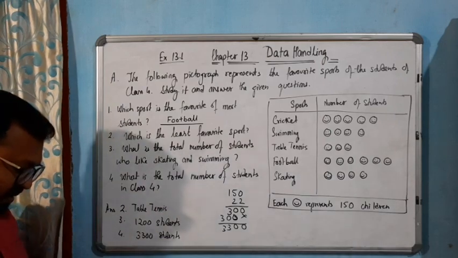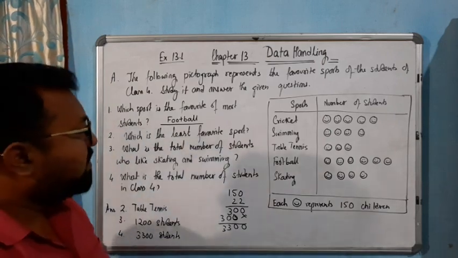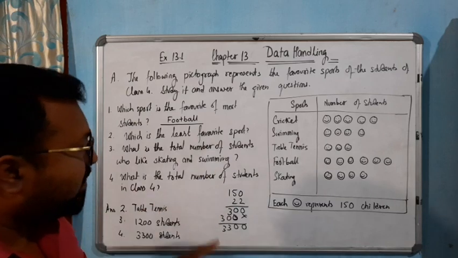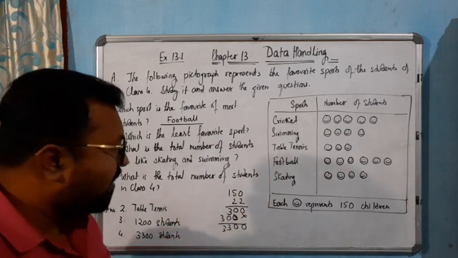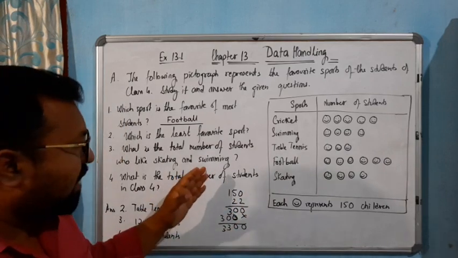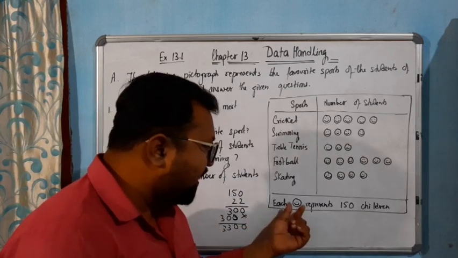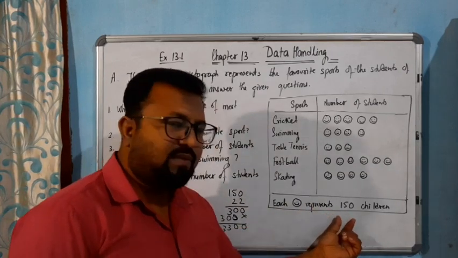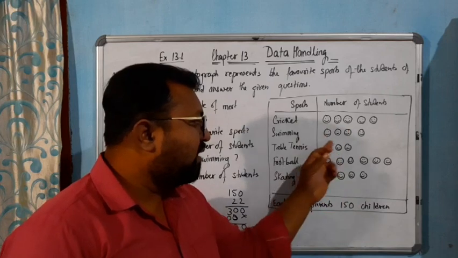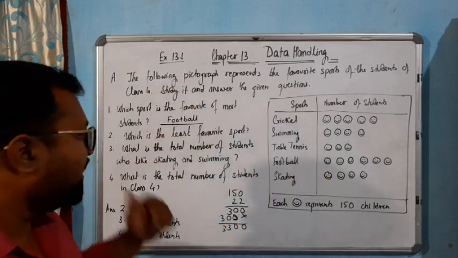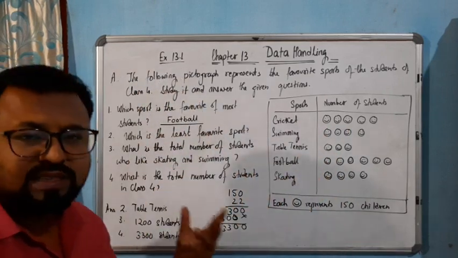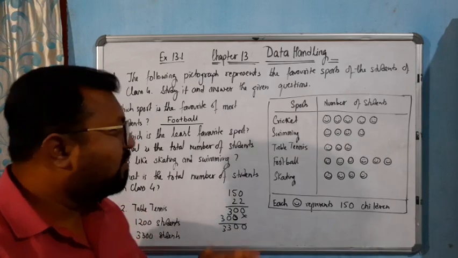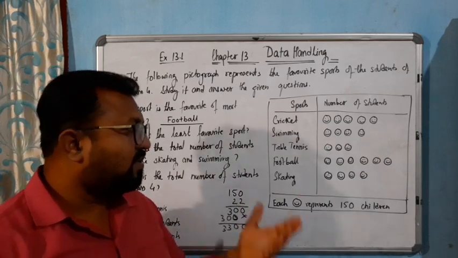So I hope you have understood this part. In this chapter first we will deal with the pictograph, where you have to get the information by looking at the picture. Each picture contains some number of values, and just by counting the pictures we can find out what exact information they are asking or giving us. Okay, so I hope you have understood this part. Now let's go to the next question.